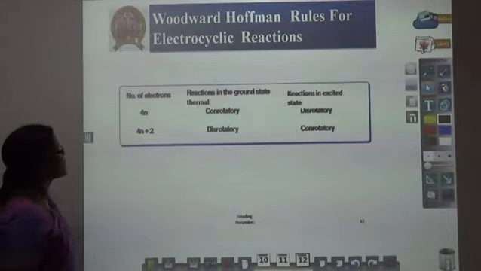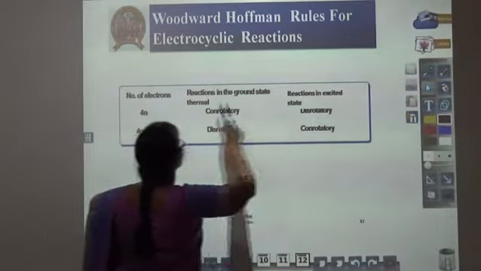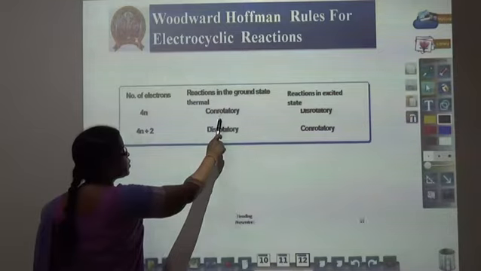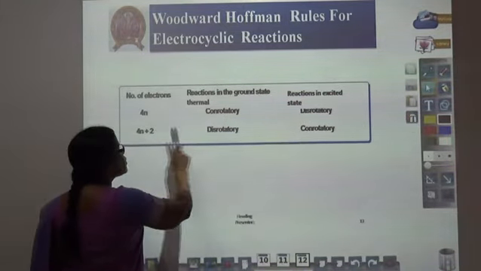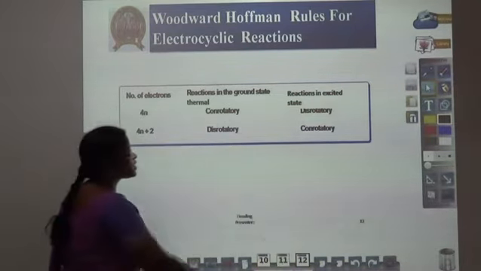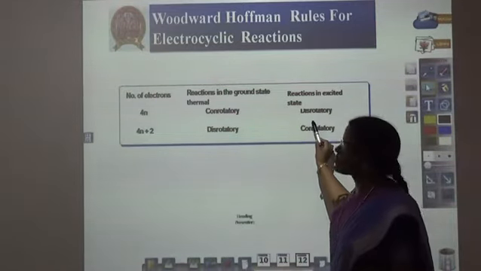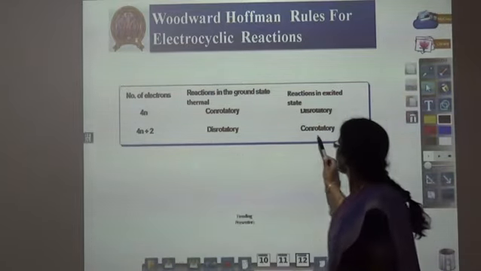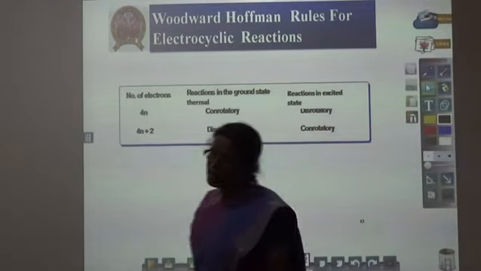The same process under photochemical condition, the type of rotation is different because here the HOMO is Psi2, here the HOMO is Psi3. Here the HOMO is Psi3, whereas here it is Psi*4. The rotation is different. Here only this dis-rotatory process gives the product, whereas under photochemical condition, for 4n plus 2 pi electrons, con-rotatory process is an allowed process.